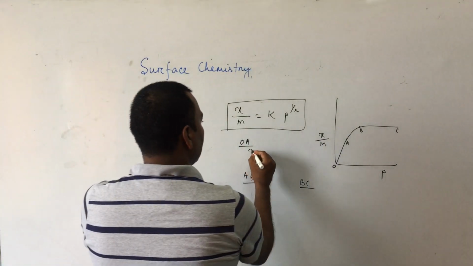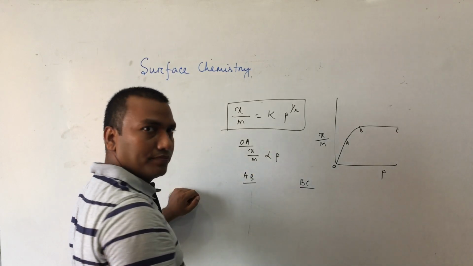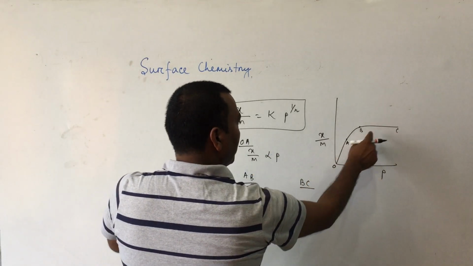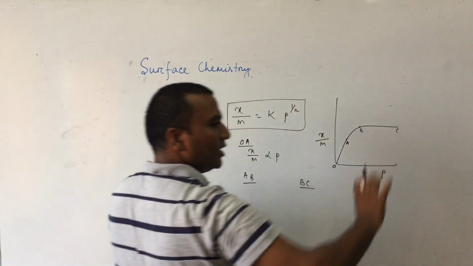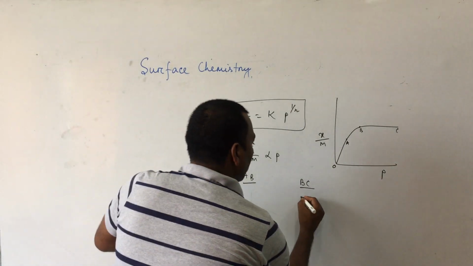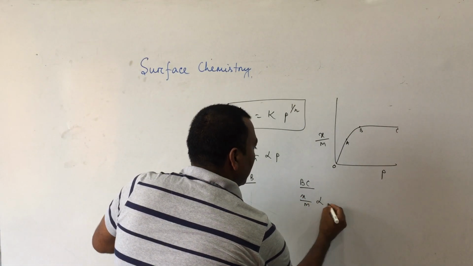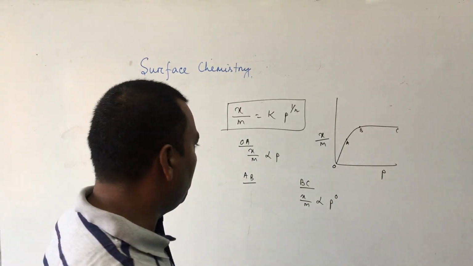That means x by m is directly proportional to P from O to A. B to C, where pressure increases, x by m value is constant because it is parallel to the pressure axis. So here x by m does not depend on pressure, it is proportional to P to the power 0.